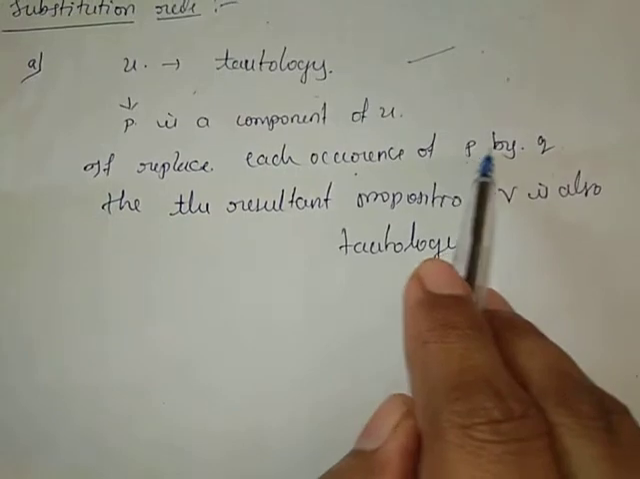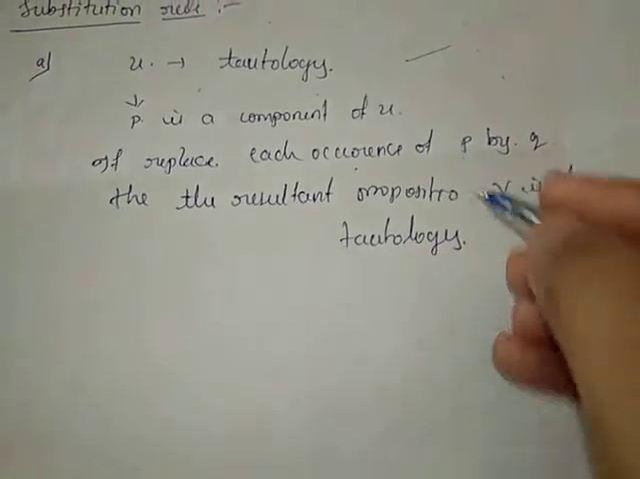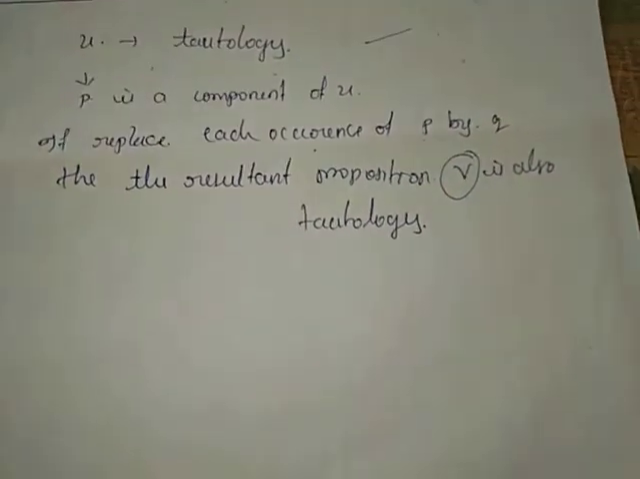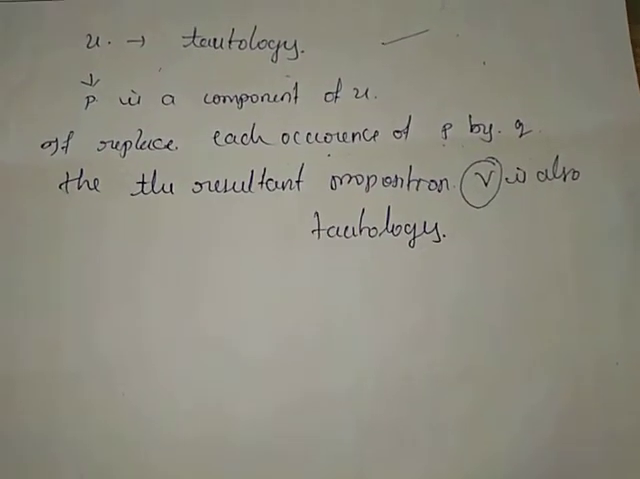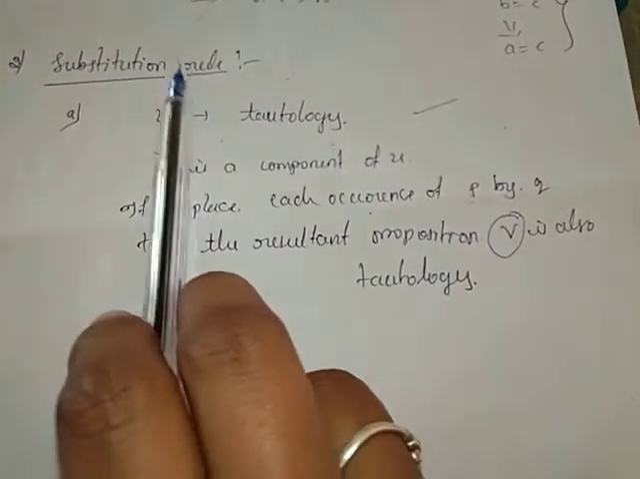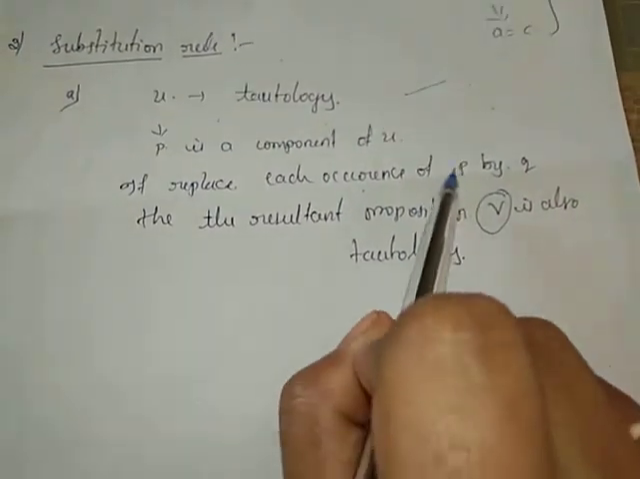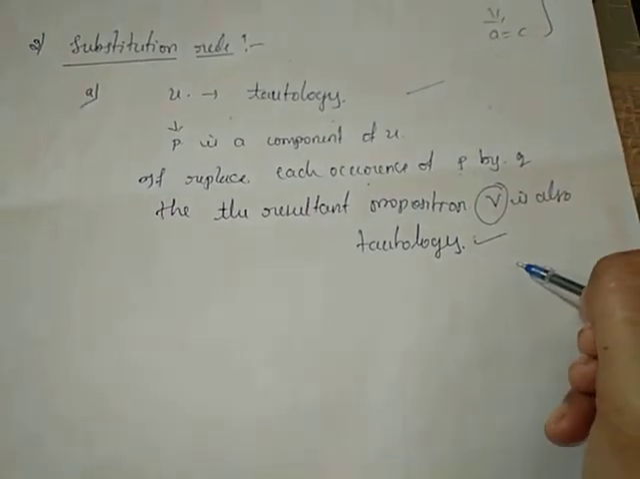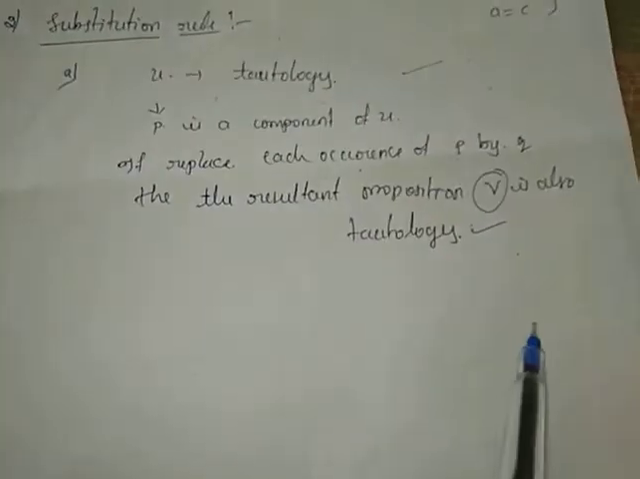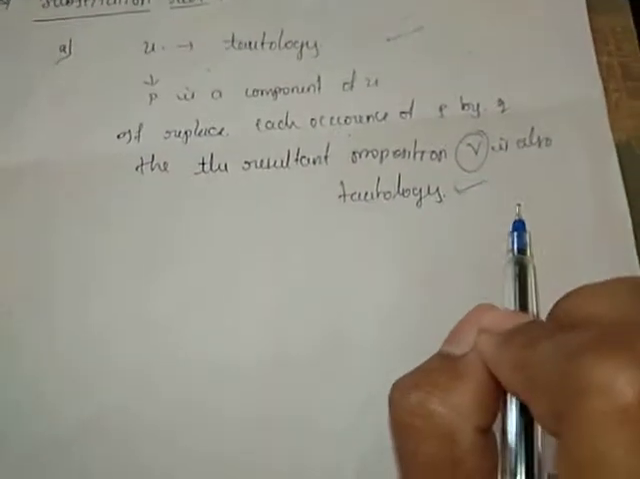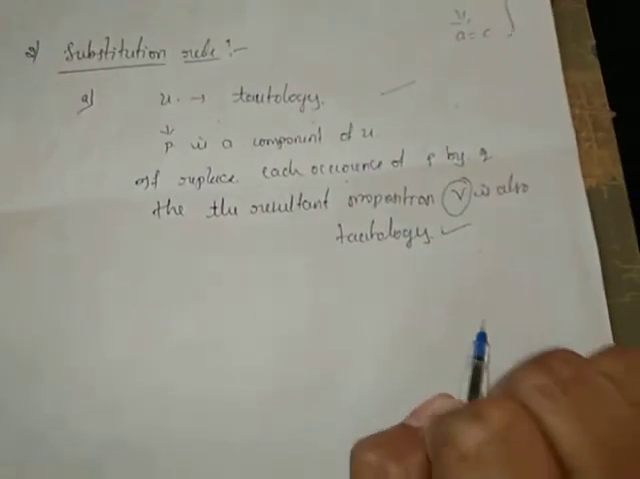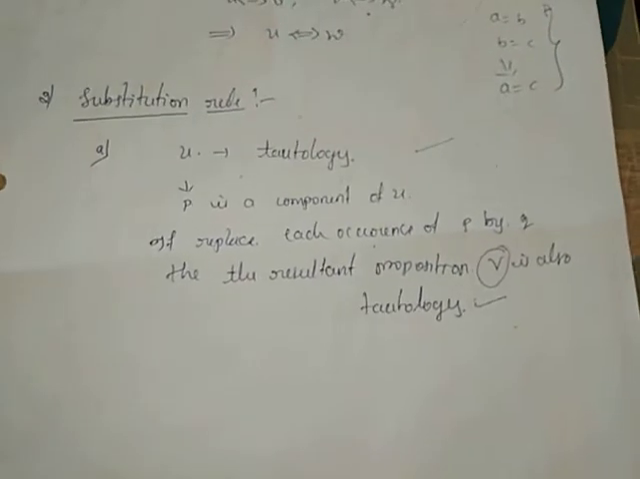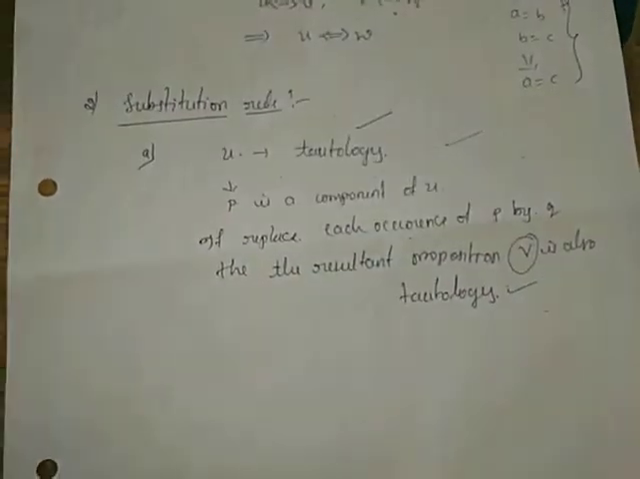If we replace all the P by the Q, then the resultant proposition obtained, which is generally considered as V, is also a tautology. That is the rule of substitution. If we substitute P by Q, then the resultant proposition V is also a tautology, where P is a component of U and Q is any other proposition. That is the rule of substitution.